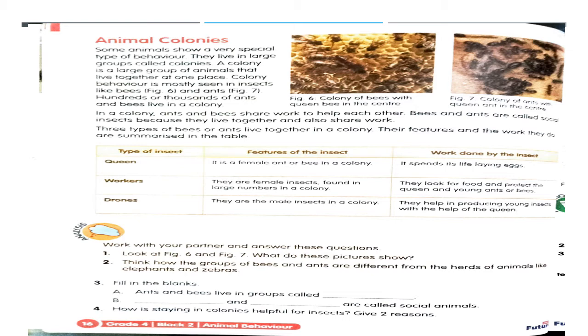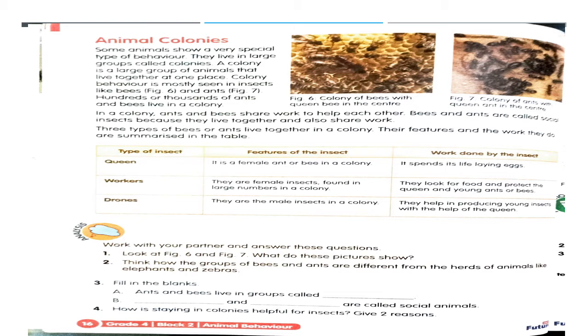Here in the textbook they have given a table, just to tell how they all work, how they share their work, and what the categories or types of insects are. Taking the example of the bee colony, there you can find a queen bee, worker bees, and drone bees.